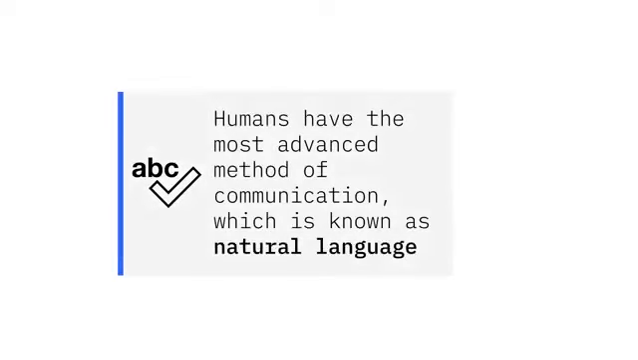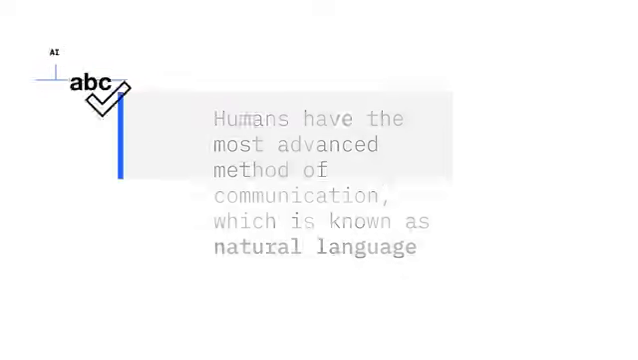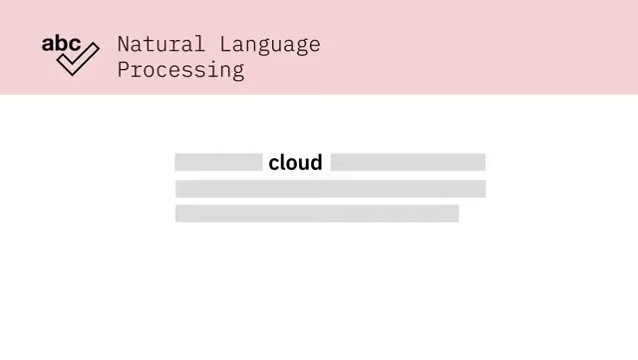Humans have the most advanced method of communication, which is known as natural language. While humans can use computers to send voice and text messages to each other, computers do not innately know how to process natural language. Natural language processing is a subset of artificial intelligence that enables computers to understand the meaning of human language. Natural language processing uses machine learning and deep learning algorithms to discern a word's semantic meaning. It does this by deconstructing sentences grammatically, relationally, and structurally, and understanding the context of use.